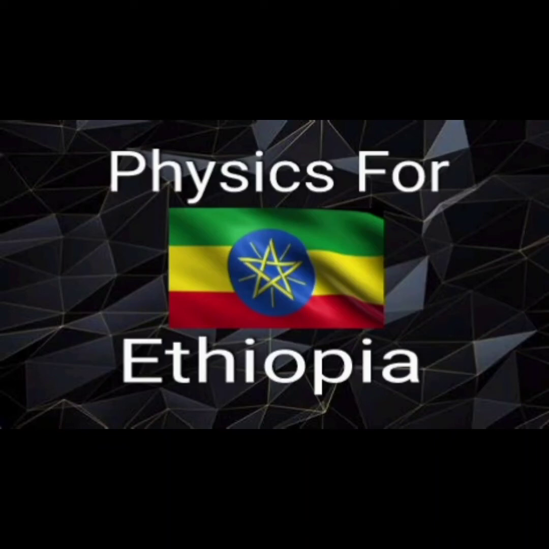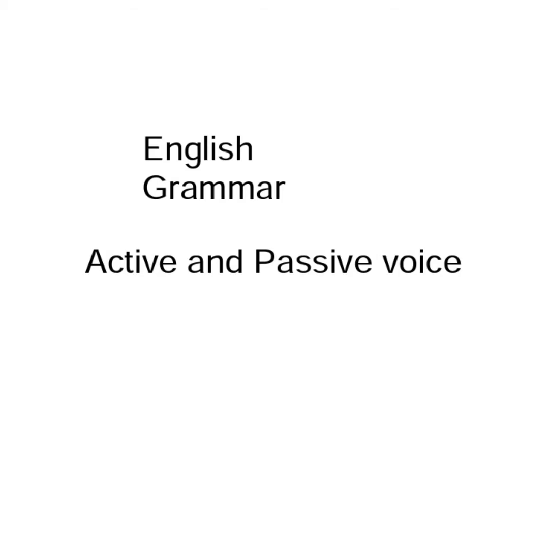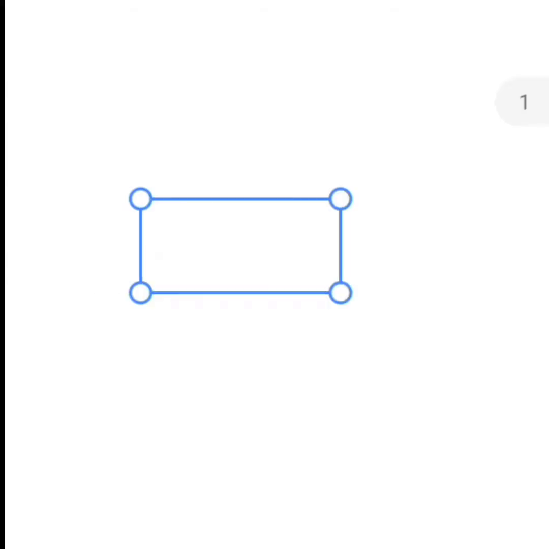Today we will see English grammar, active and passive voice. So, what is active and what is passive voice? We need to see each one by one. Before that, we need to know what a voice is.